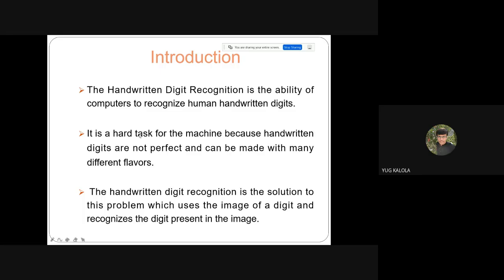First of all, it is not an easy task for the machine to identify, so we have to train our machine so that even if we write in different styles, it can identify easily. For that, we have used the KNN, the K nearest neighbor algorithm.